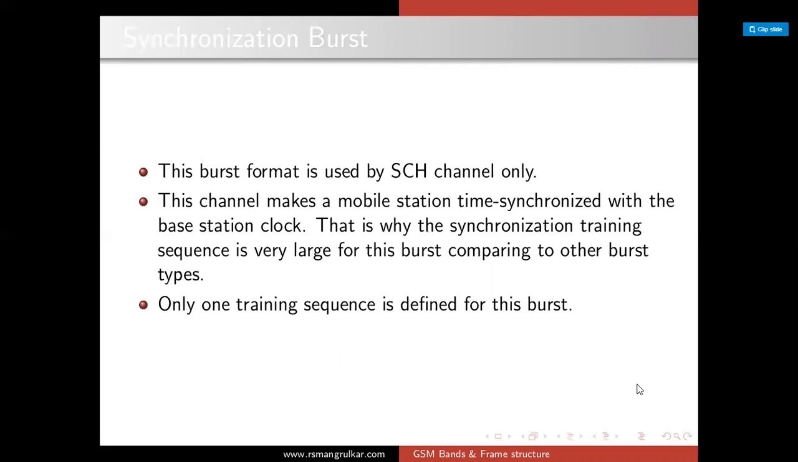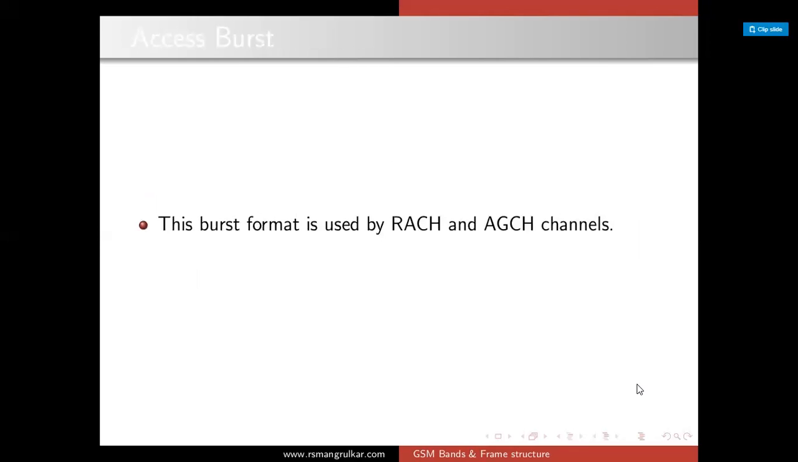Next, synchronization burst. It is used by the SCH channel only. It is used to synchronize the local oscillator frequency with the base station frequency. Only one training sequence is defined for this burst. It occupies the slot immediately after the frequency correction channel burst. Next, access burst. It is used by RACH and AGCH for the acknowledgement of the information on the forward and reverse channels.